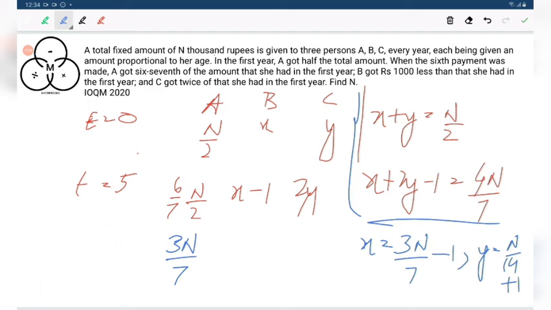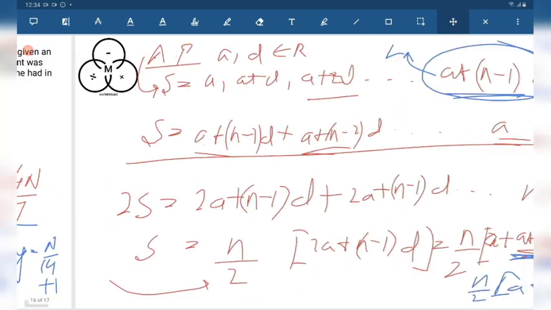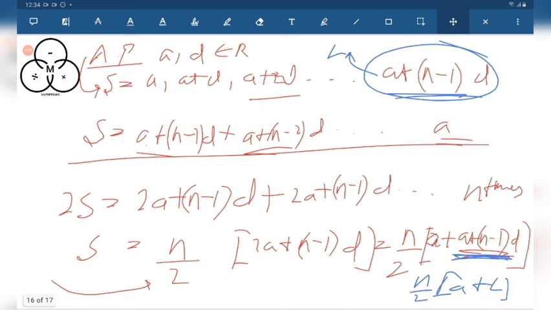From this, find this. What does x minus 1 mean? This will be 3n by 7 minus 2. And twice of y will be n by 7 plus 2. These are the values corresponding to this, and this. Now you get the ratio, you get the time, you have everything in your hand. Just wait a minute.